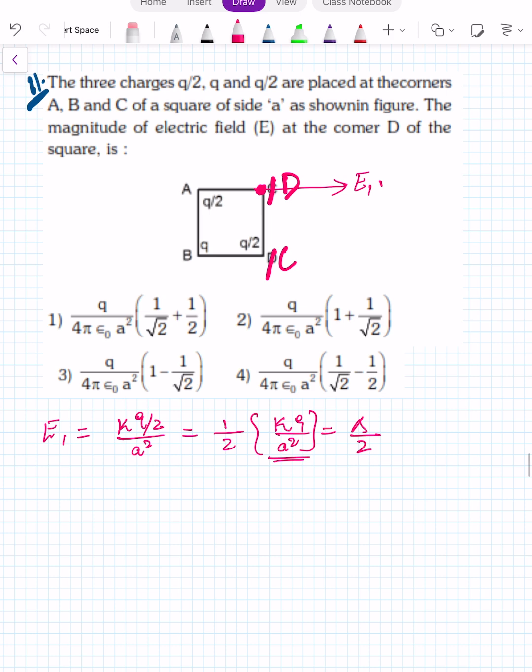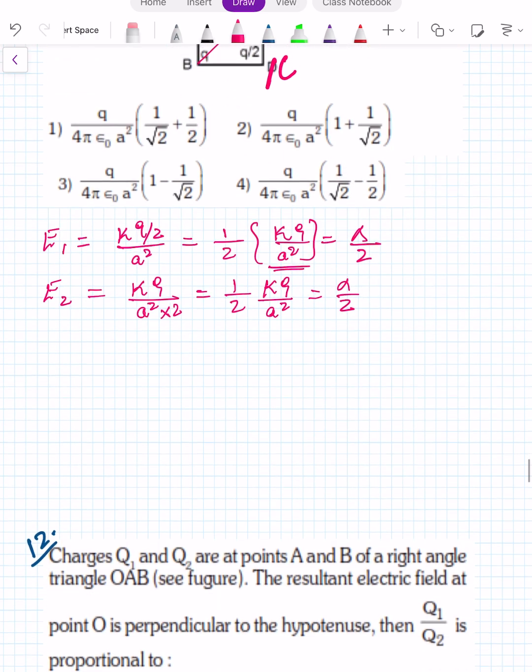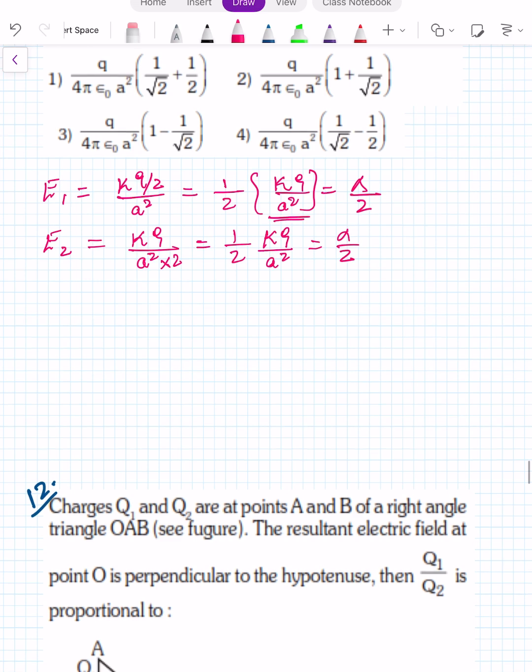So alpha by 2. Due to the charge at C, again the same value. Here comes E1 only, alpha by 2. And due to B, it comes in this direction, say E2. And E2 is equal to kq upon 2a square, that is 1 upon 2 kq upon a square, that is again alpha by 2. So E2 is alpha by 2. Now the question reduces to finding the vector sum of three vectors. This is alpha by 2, this is alpha by 2, and this also alpha by 2.